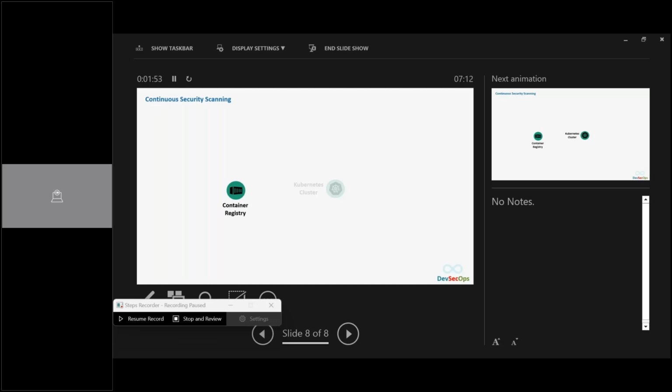When you have a Kubernetes container registry, you will be deploying that in the Kubernetes environment, right? So continuous delivery, because now your CI/CD is complete. Your image is in the container registry, and your application is running inside a Kubernetes cluster. So how do you secure this? After that, it's continuous security, as I mentioned. You will be continuously scanning this container registry.